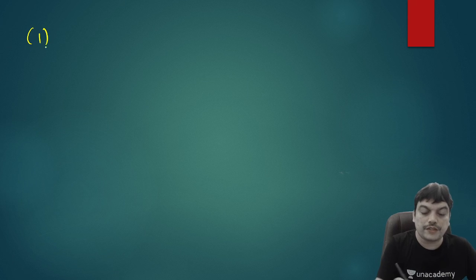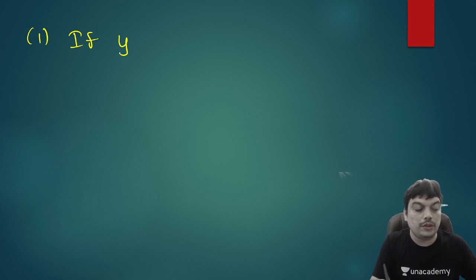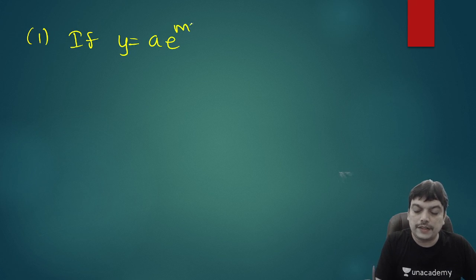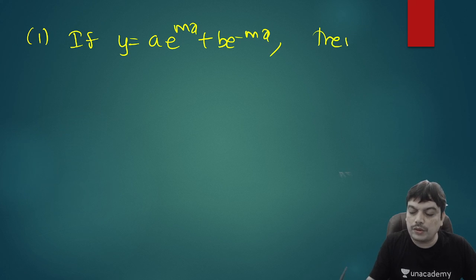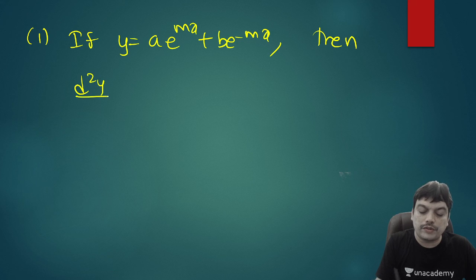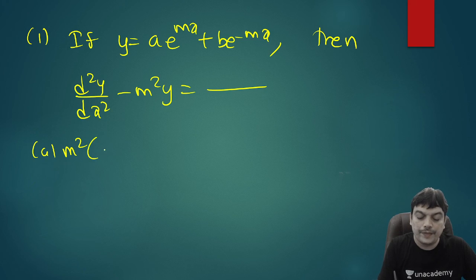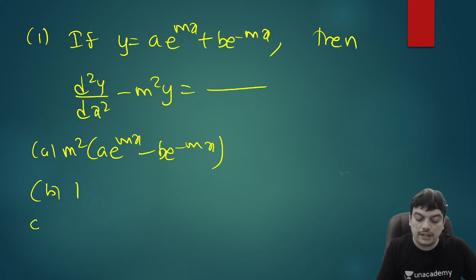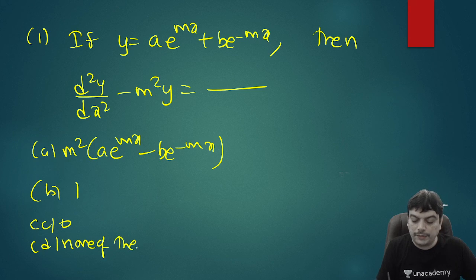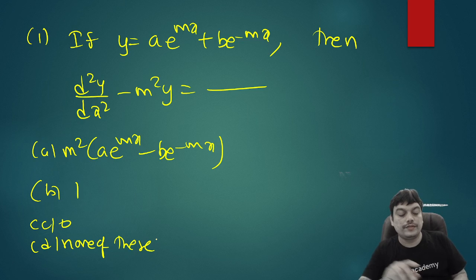So let us take up the first question. If y is equal to ae power mx plus be power minus mx, then you need to find out the value of d square y by dx square minus m square y. Let me give the options: the first is m square into ae power mx minus be power minus mx, the second option is 1, the third option is 0, and the fourth is none of these. All of you can attempt this problem. I'll just discuss it.